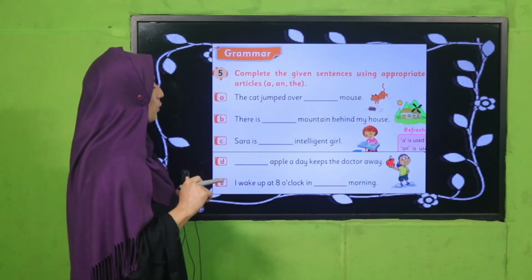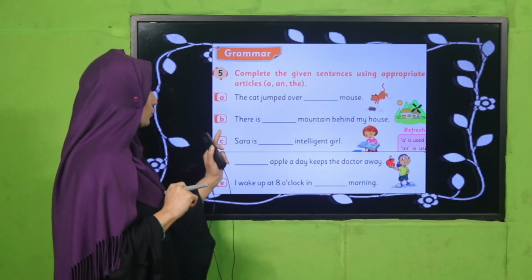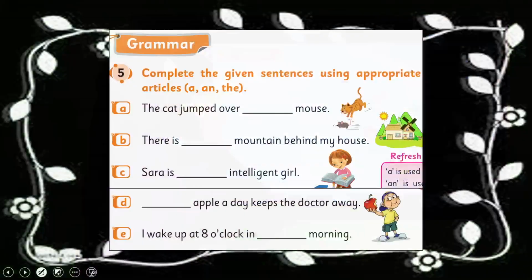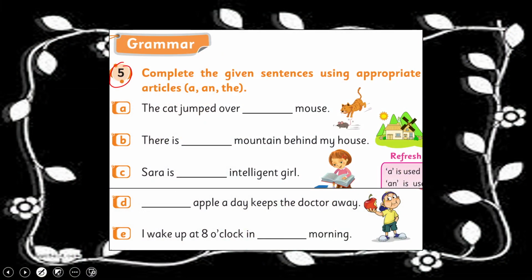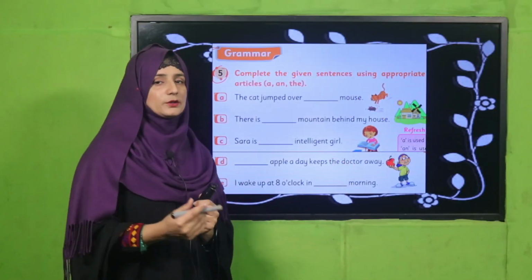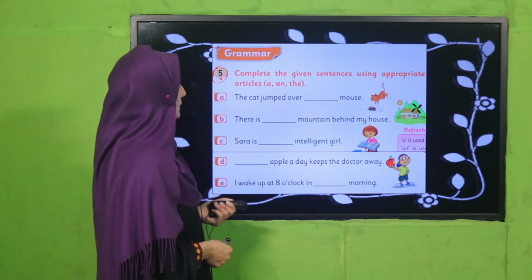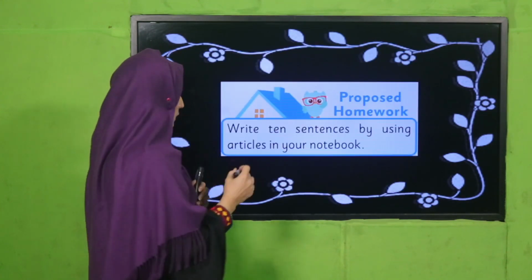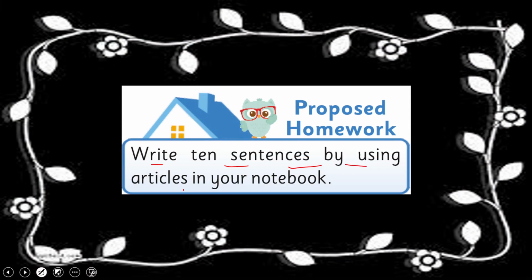Good. Now what you have to do: you have to fill in your book. Pause the video, and on question number 5 you have to write a, an, and the, and then come back. Welcome back and good job. I hope you have done it. Let's see now, what's your homework? You have to write 10 sentences using articles in your notebook.